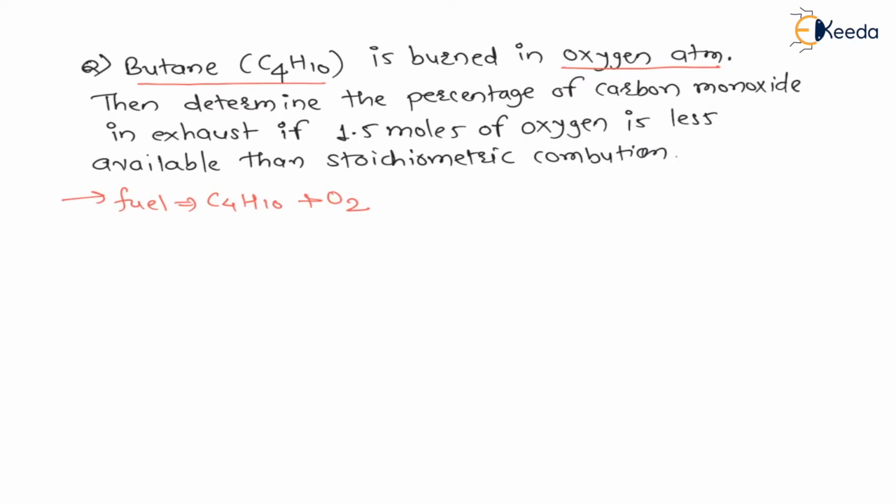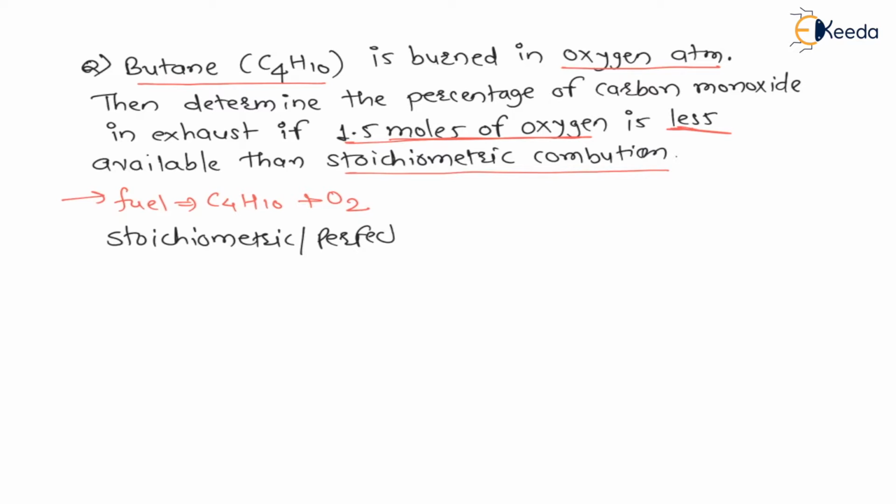Now let us understand this reaction. They have mentioned that 1.5 moles of oxygen are less than perfect combustion. Perfect combustion means stoichiometric combustion. So first of all, let us understand what stoichiometric combustion, or perfect combustion, is. Stoichiometric is also called perfect combustion. So let us understand this stoichiometric or perfect combustion.